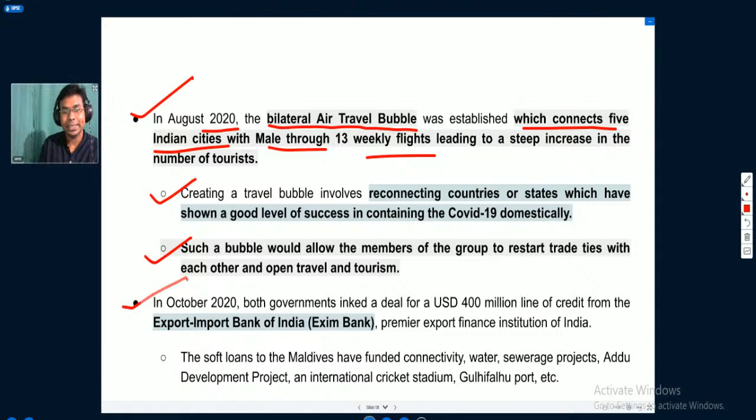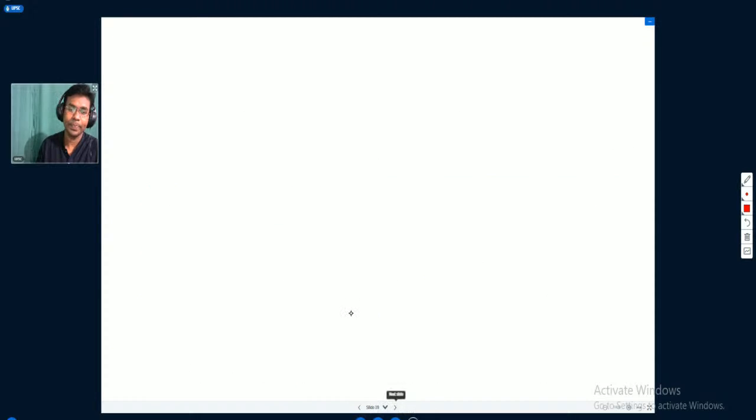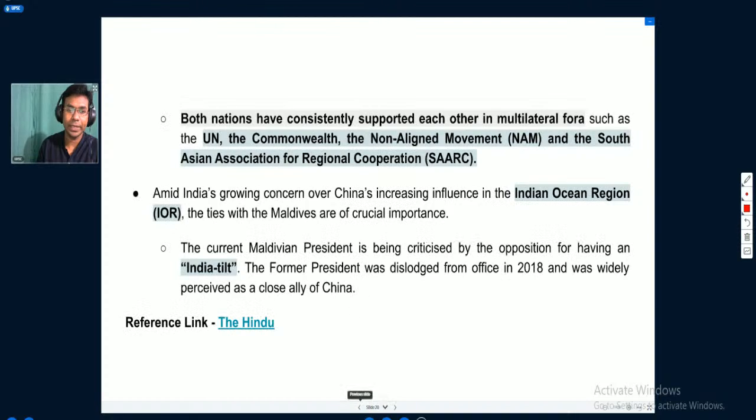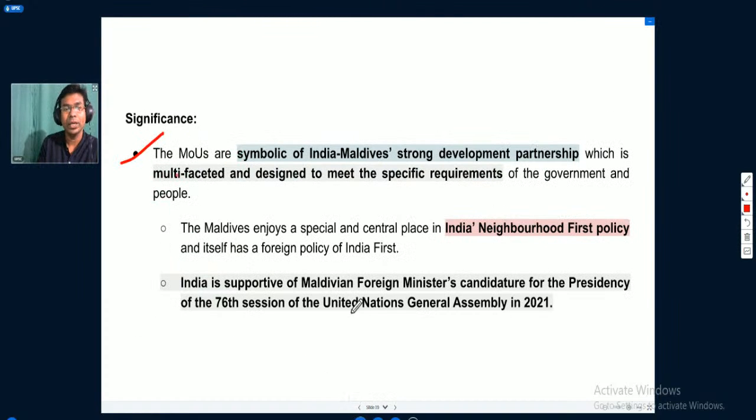Both governments also concluded a deal of a 400 million US dollar line of credit from the Export Import Bank of India. The Export Import Bank of India will provide that 400 million US dollars to Maldives. What is the significance of this? Both the memorandums of understanding are symbolic of the strong India-Maldives development partnership, which is multifaceted and designed to meet specific requirements.